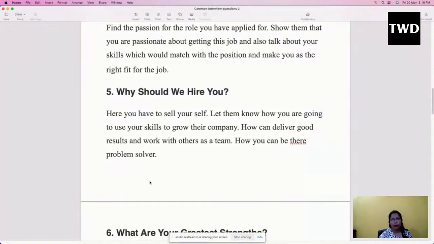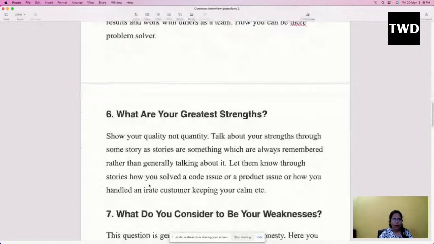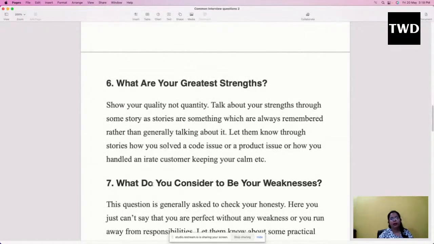Why should we hire you? Again, it is the same question, only the words are different. What are your greatest strengths? I have come across many people who love to talk about their strengths, but they refrain from talking about their weaknesses. They feel like the HR people or your company people will know about your negative qualities, but it is nothing like that. We all have some kind of negative qualities. You don't have to say each and every negative quality to them. Just understand what you want to share with the world, and let them know.